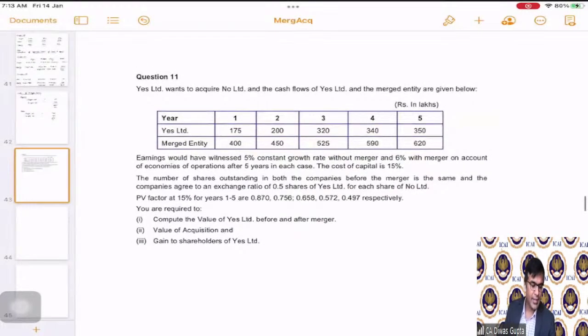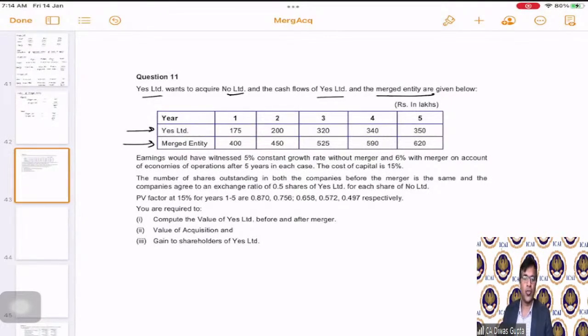So question number 11 says, Yes Limited wants to acquire No Limited, and the cash flows of Yes Limited and the merged entity are given as follows. So there is a merger that happens, and then after the merger, this is the merged entity cash flows, and before merger, this is the Yes Limited's cash flow. They have given us 5 years cash flow, rupees in lakhs.